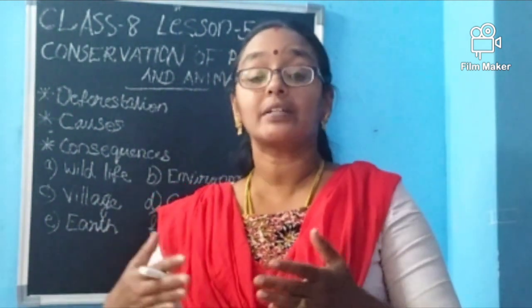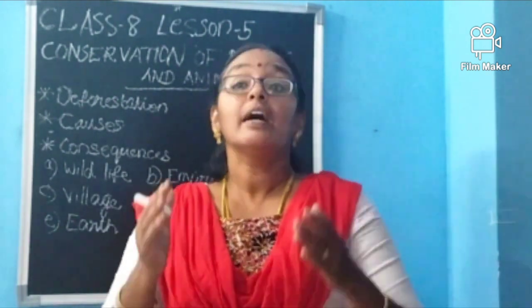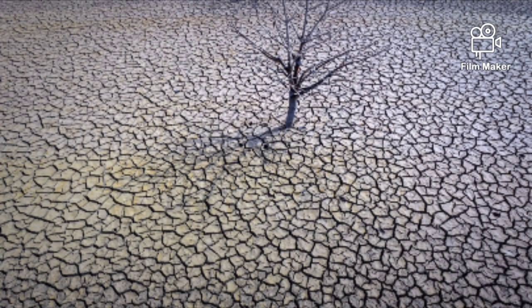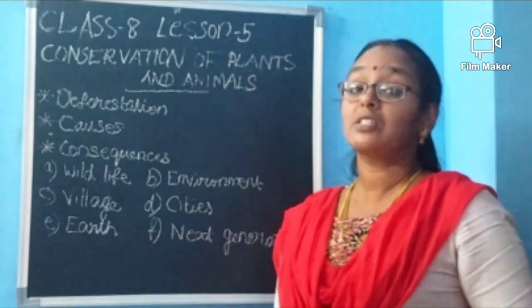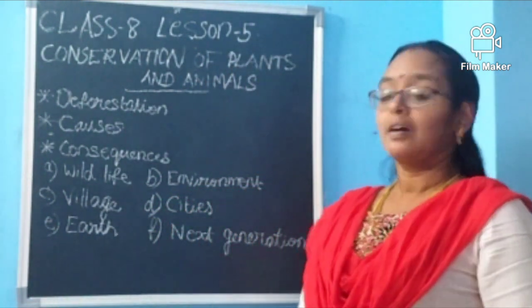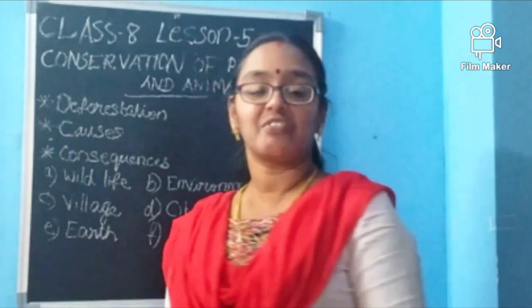After a long time, when the rainfall is not there, desertification will happen. Desertification means it will become like a desert. Our green earth will be converted into desert. This is what will happen to the earth and to the next generation.